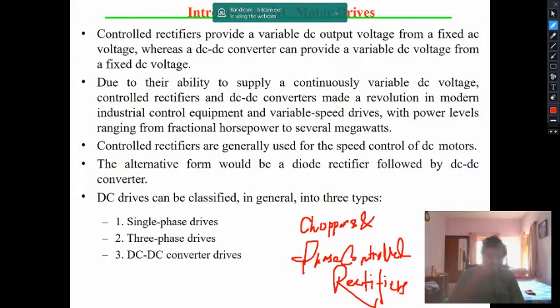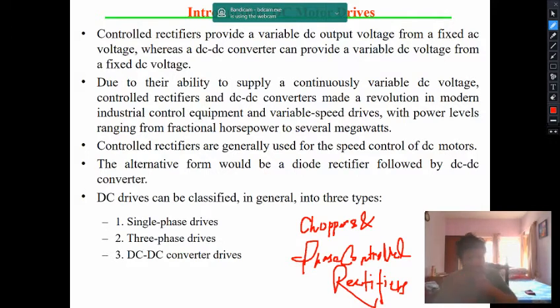These two things are attainable with the help of these two devices, with power levels ranging from fractional horsepower to several megawatts. So the voltage conversion, voltage level changing and the power level changing are advantageous.